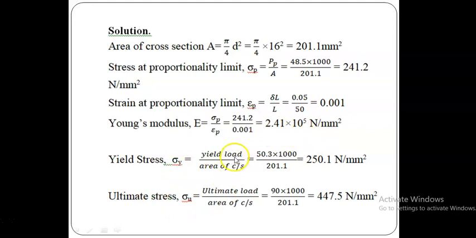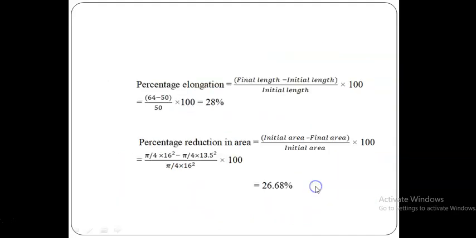Then yield stress is equal to the yield load divided by the actual area of cross section, and then ultimate stress is the ultimate load divided by the actual area of cross section. Then percentage elongation can be calculated using the relation final length minus initial length divided by initial length into 100. The final length of the bar is 64 and the initial length is 50, divided by initial length 50 into 100, which is equal to 28%.